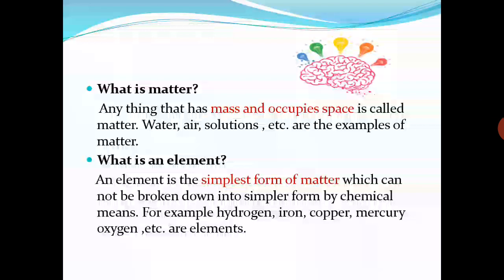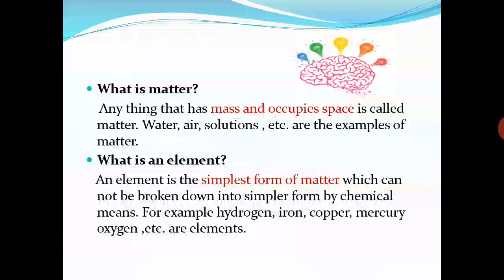What is an element? An element is the simplest form of matter which cannot be broken down into simpler form by chemical means or which cannot be further simplified. An element can also be defined as a substance whose all the atoms have the same atomic number.